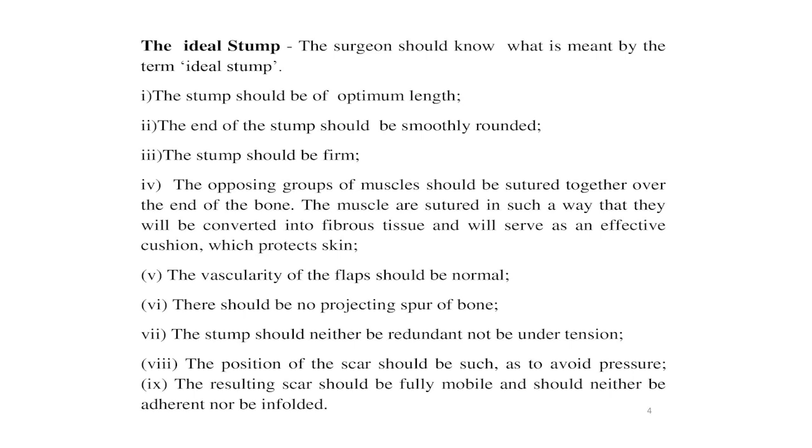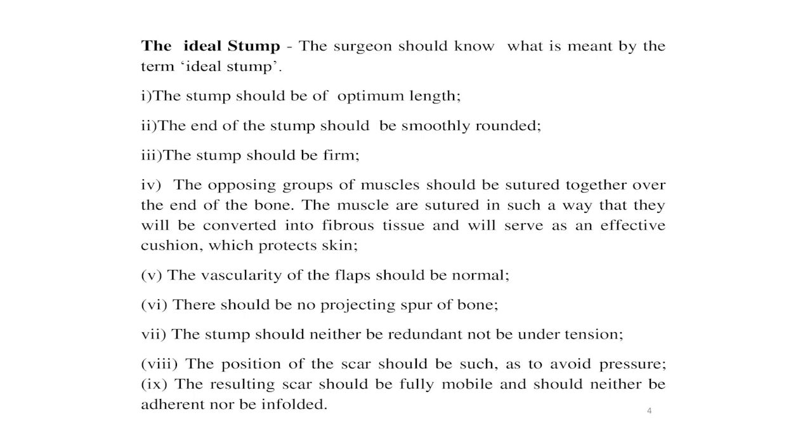Sixth, there should be no projecting spur of bone. Seventh, the stump should neither be redundant nor be under tension. Eighth, the position of the scar should be such as to avoid pressure. And the ninth point for the ideal stump is that the resulting scar should be fully mobile and should neither be adherent nor infolded. In case of the upper limb, the scar may be terminal, but in case of the lower limb, a posterior scar is desirable to avoid the pressure of the weight on the artificial limb.